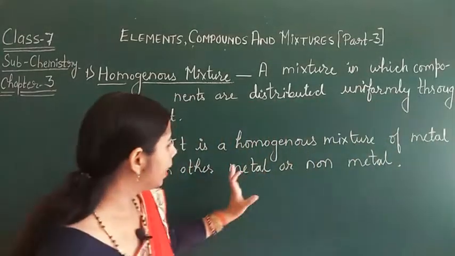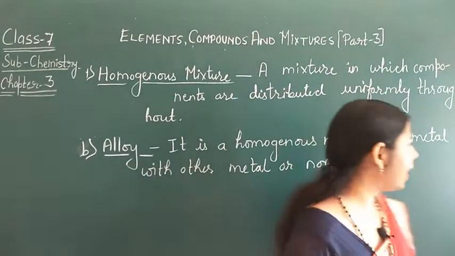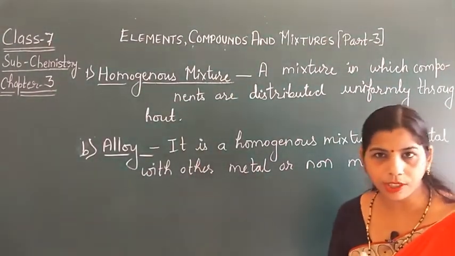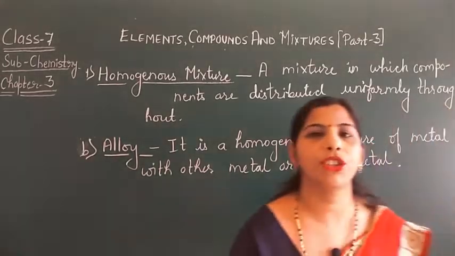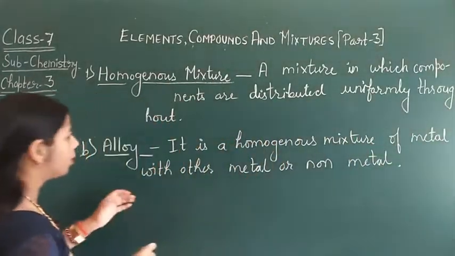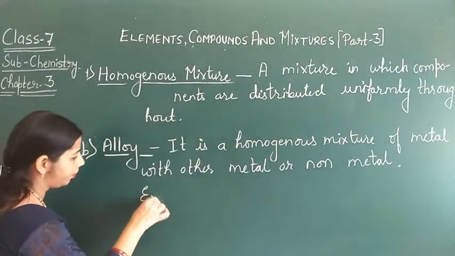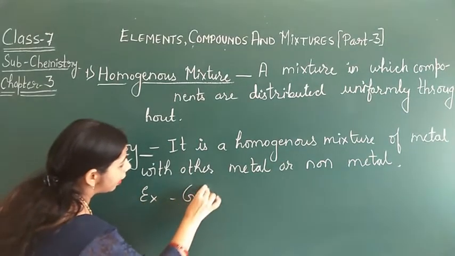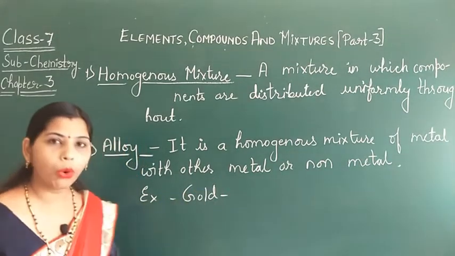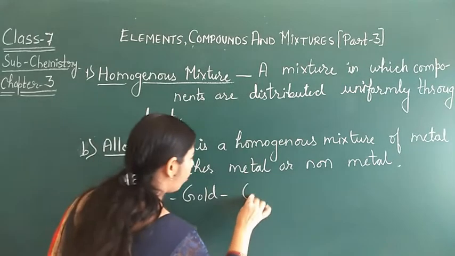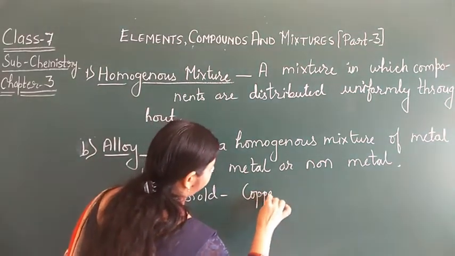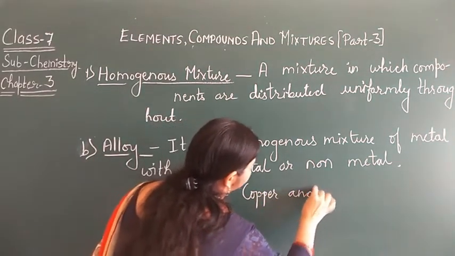Here they are heated at a very high temperature for solidification. They are heated at a very high temperature. Suppose I take the example of gold. Gold is an alloy of copper and gold.